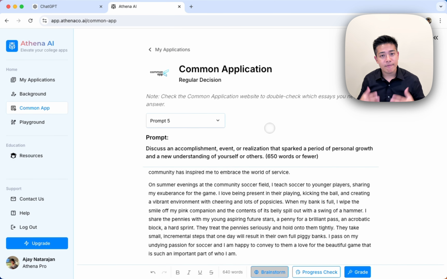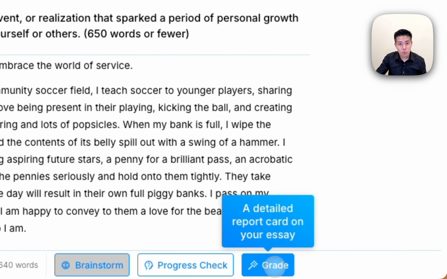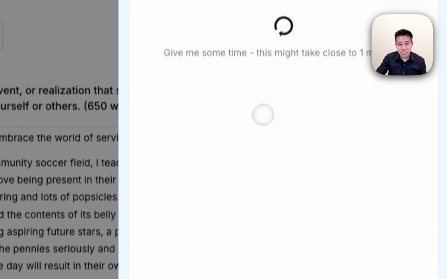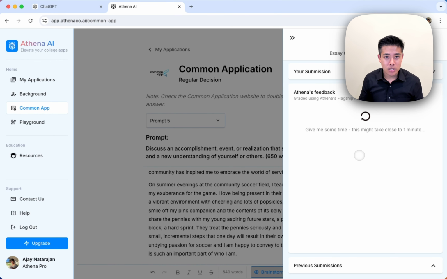Now let's pretend I'm fairly confident that I am approximately done with my process, and I know I have a good essay that I'm proud of. Well, the real firepower and superpower is packed into this grade button. This is going to give me a detailed report card on how well my essay performs based on thousands of other essays that have worked.